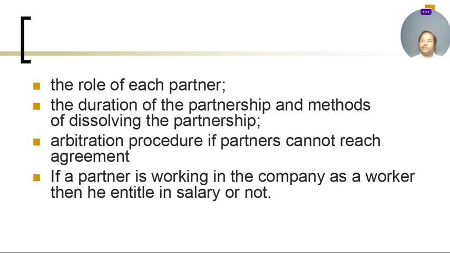If one partner works in the company as a worker, then it is his right to take a salary, while other partners just come, sit in the office, have tea and chat, and then just take the profit. Anyway, that is also mentioned in the partnership agreement.